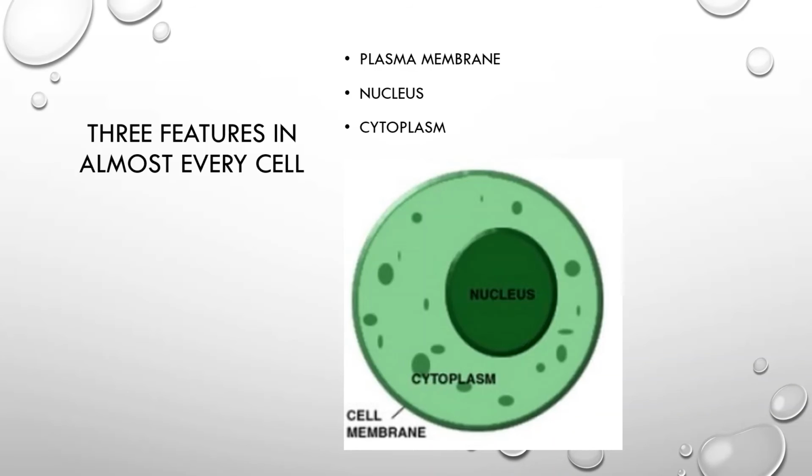Then cytoplasm. Cytoplasm is a clear fluid in which organelles are embedded. Different metabolic processes take place in the cytoplasm. Then the cell membrane. It is the outermost membrane in the case of an animal cell, and in the case of a plant cell, the cell membrane is next to the cell wall. These are the three important and basic features of almost every cell.